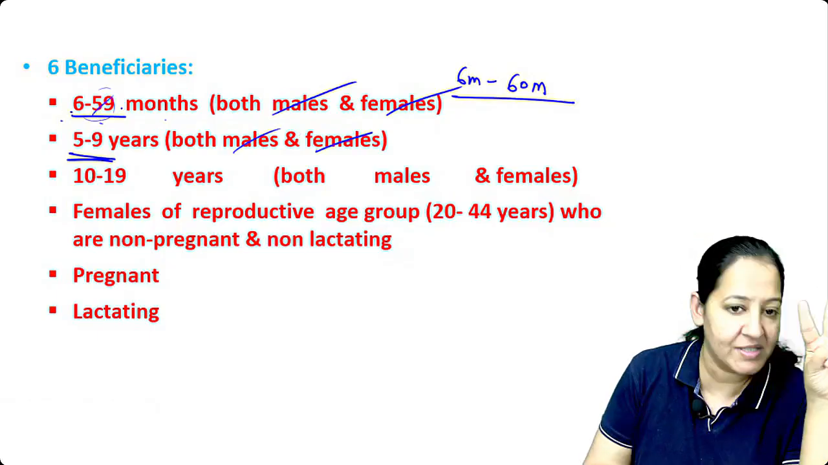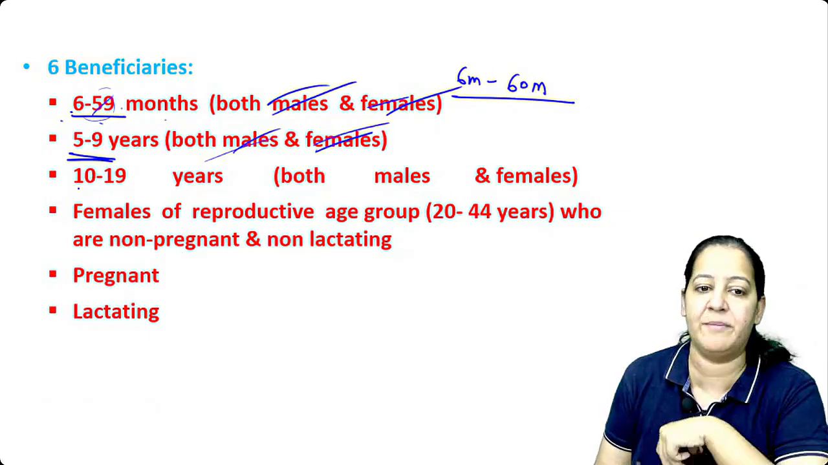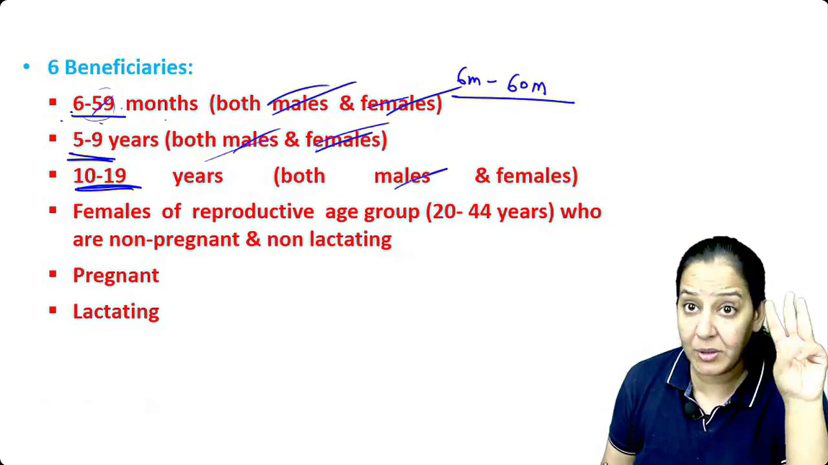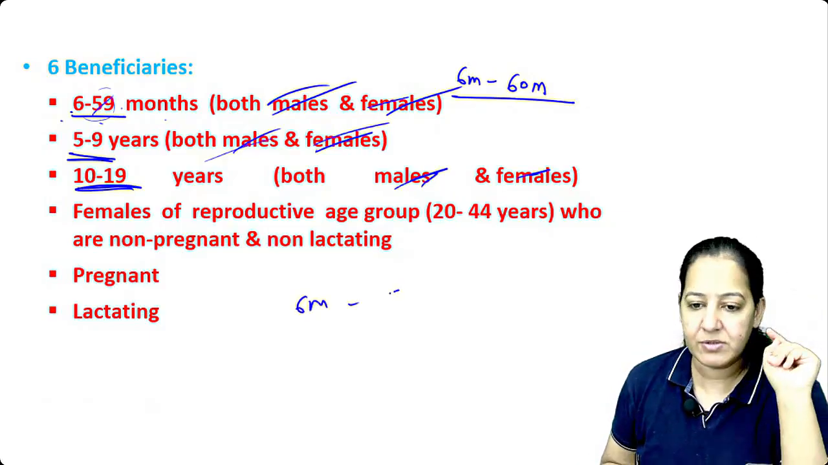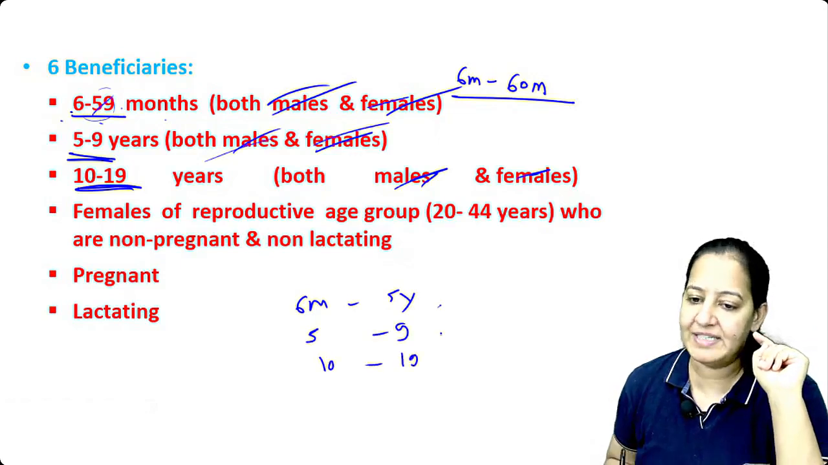So 6 months to 5 year, 5 year to 9 year. Here both male female. 10 to 19 year adolescent, again both male female. So 6 months to 5 year, 5 to 9, 10 to 19, male, female.